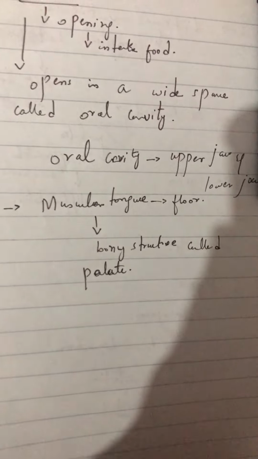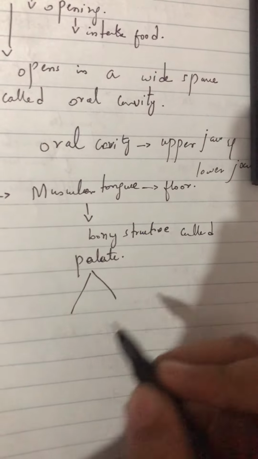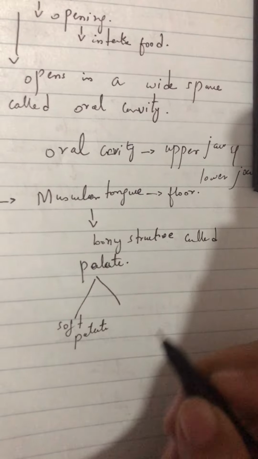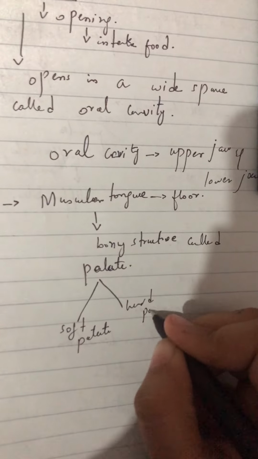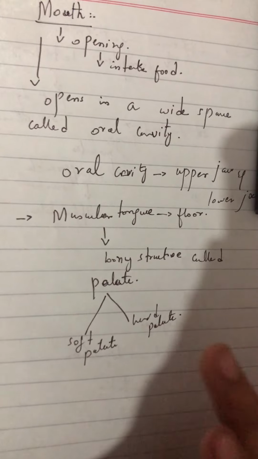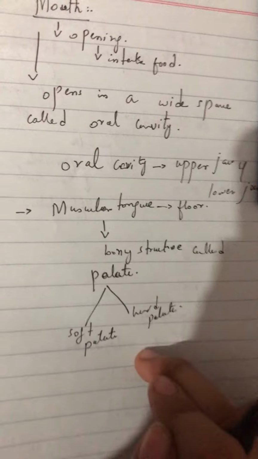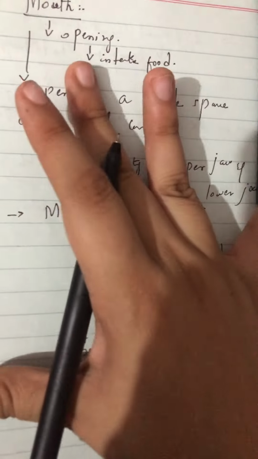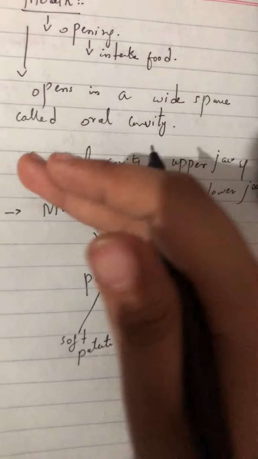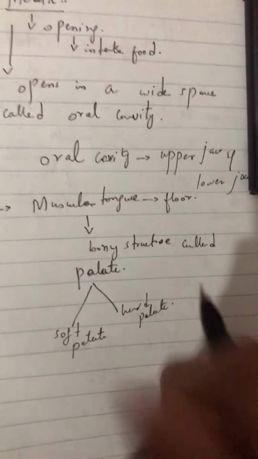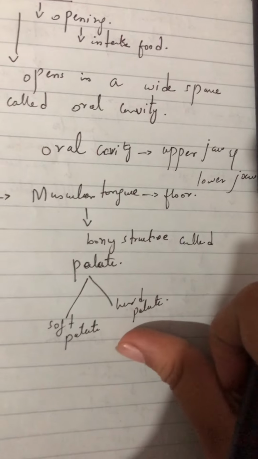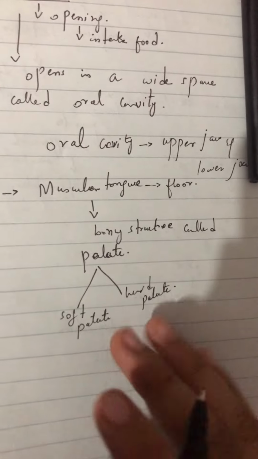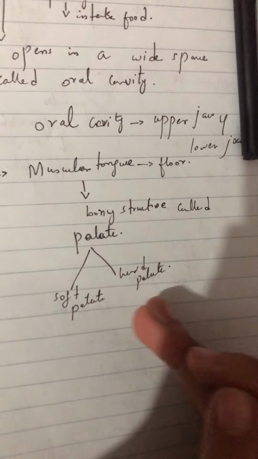But we are having two types of palate. Number one is soft palate, another is hard palate. Now the hard palate is present as the roof of the oral cavity, and after the hard palate the soft palate is present. As seen in the picture, that was the hard and soft palate.